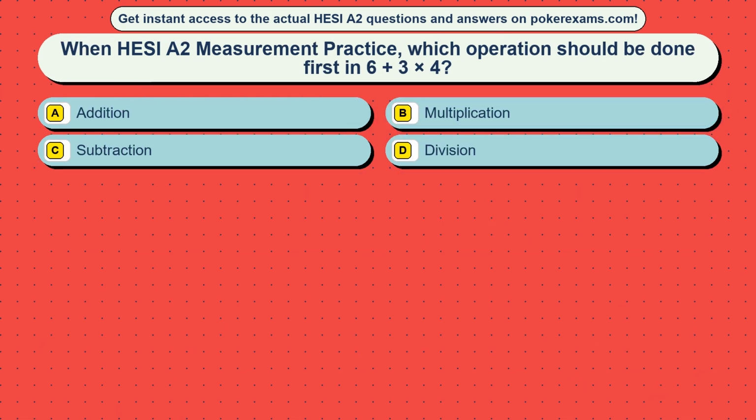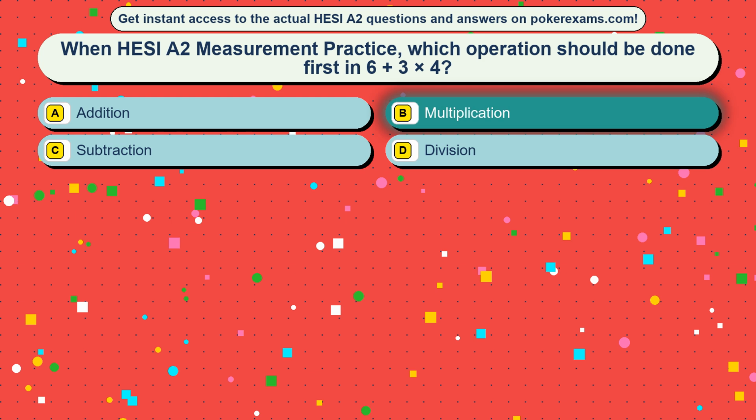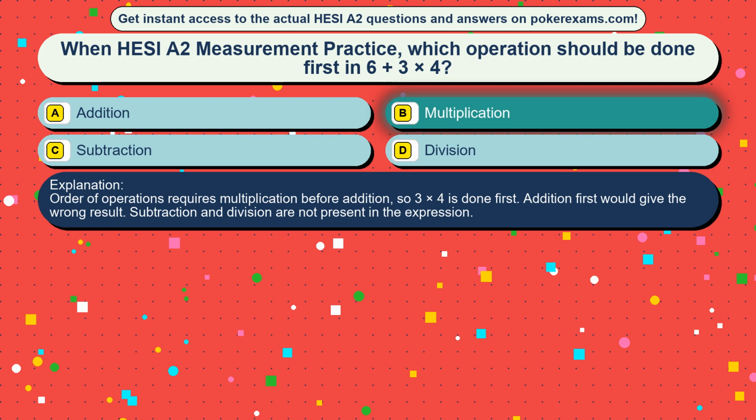Question 49. When HESI A2 measurement practice, which operation should be done first in 6 + 3/4? Option A, addition. Option B, multiplication. Option C, subtraction. Option D, division. The correct answer is option B, multiplication. Order of operations requires multiplication before addition, so 3/4 is done first. Addition first would give the wrong result. Subtraction and division are not present in the expression.